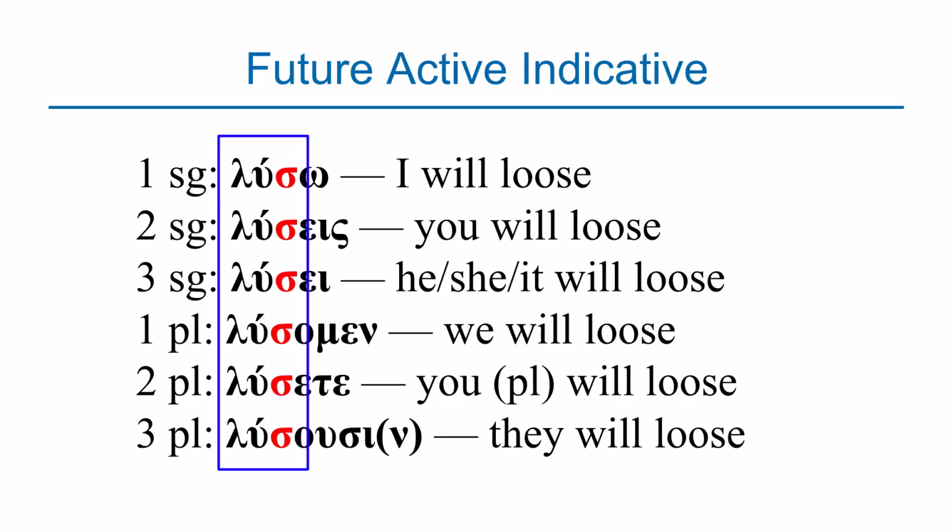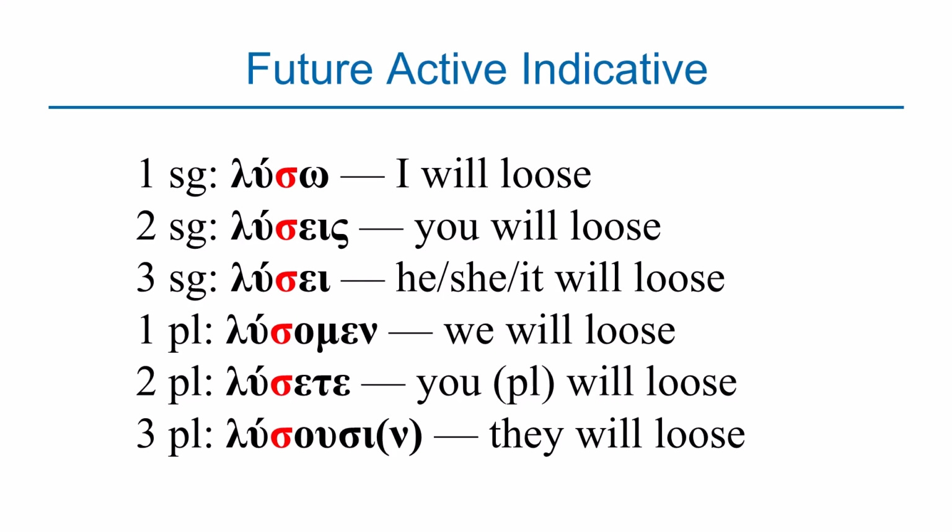After attaching sigma, you attach the primary endings, and you can see that those endings are the same endings that we're mastering under the present tense, because the present tense and the future tense have the same endings. The only difference is this, that the future tense adds sigma right before you add the primary endings. So in the first person singular, you have the word luso. In the present tense, it was luo, which meant I lose. In the future tense, it's luso, with that sigma added there, which means I will lose.